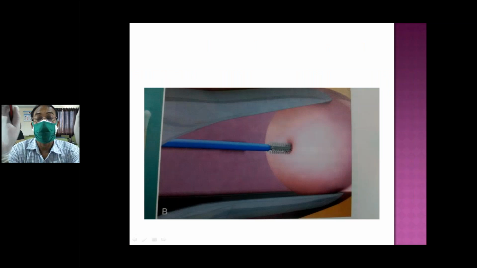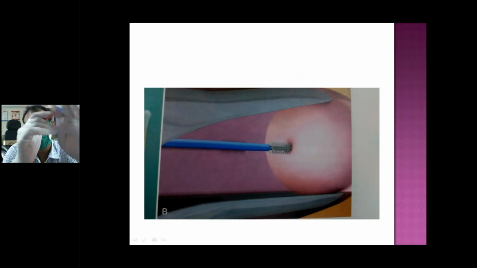After taking the sample, you fix it in alcohol: 95 percent ethyl alcohol. Immediately spread it over the slide and dip it into alcohol, then send it for histopathology or cytological examination.